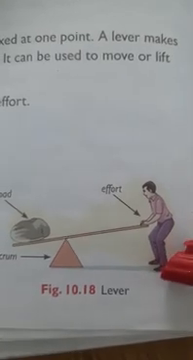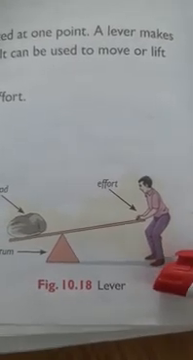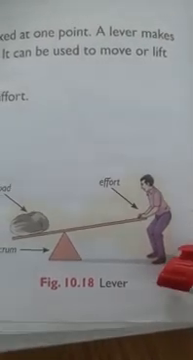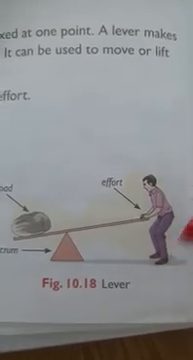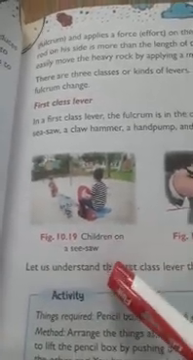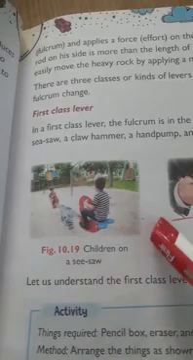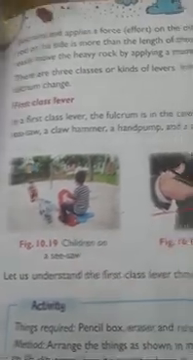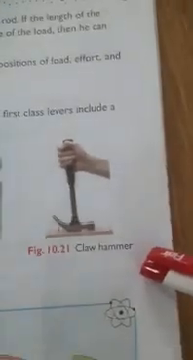So these are 3 kinds of levers. In each kind, the position of load, effort and fulcrum change. Okay, here are more examples of levers which we use: the seesaw in the park, the scissors, and the claw hammer.